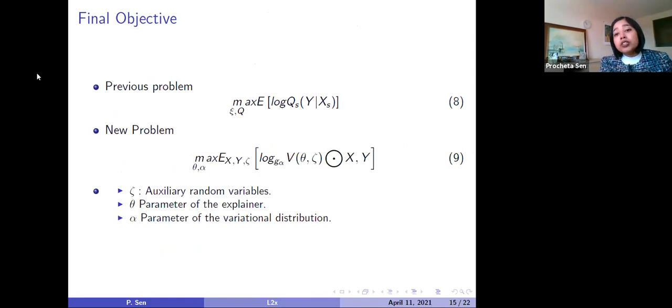After introducing this neural network and the Gumbel softmax technique, it now becomes max of expectation of log of q_alpha(V_theta(zeta, x) ∘ x, y). Here zeta is an auxiliary random variable, theta is a parameter of the explainer, and alpha is the parameter of the variational distribution. So this is how the objective function is changing.